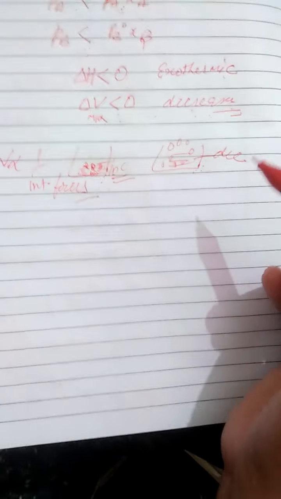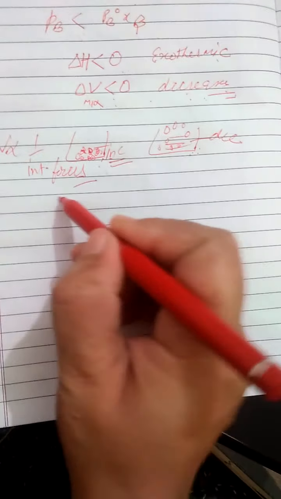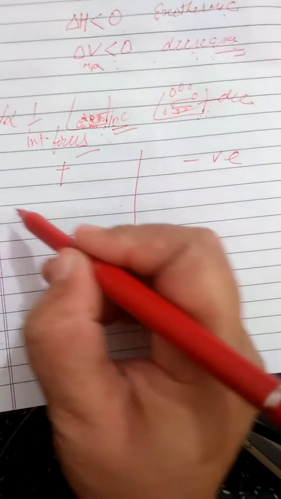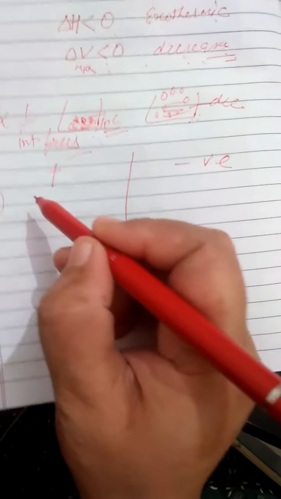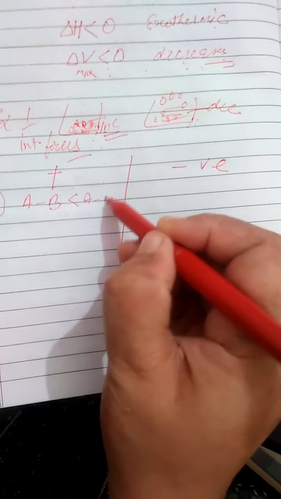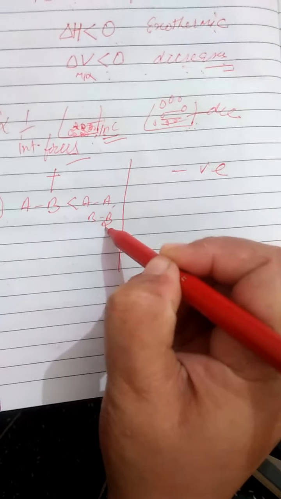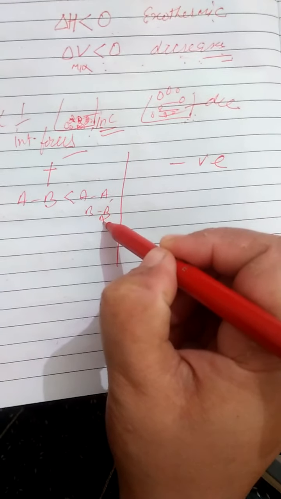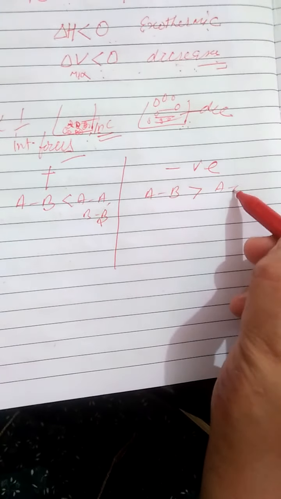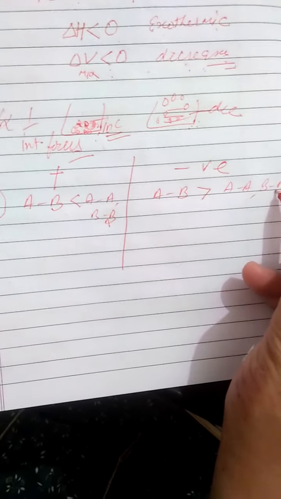What is the difference between the solutions that show positive deviation and negative deviation? The first one was the definition: for positive deviation, AB interactions are lesser than those of the pure state components, and for negative deviation the AB interactions are greater than in their pure state, right?